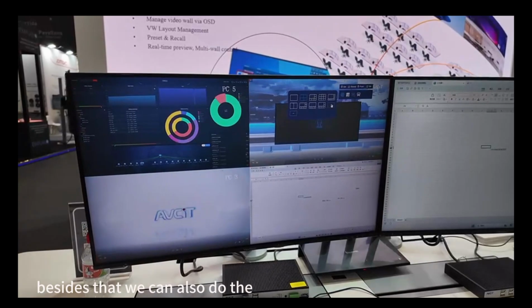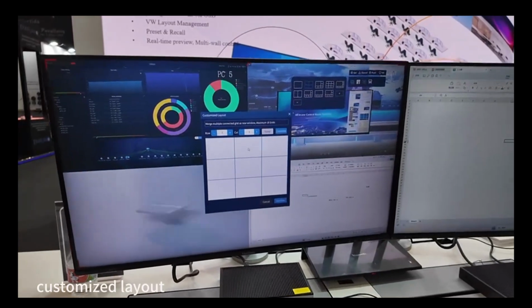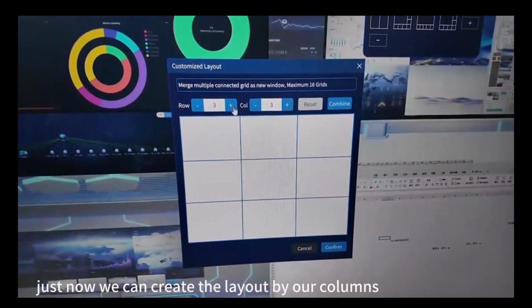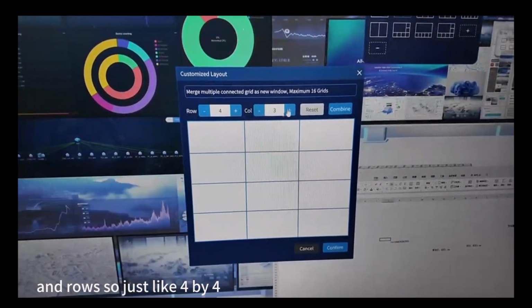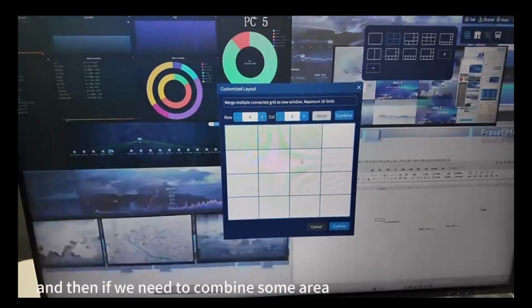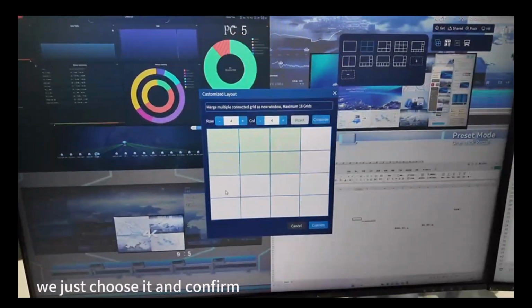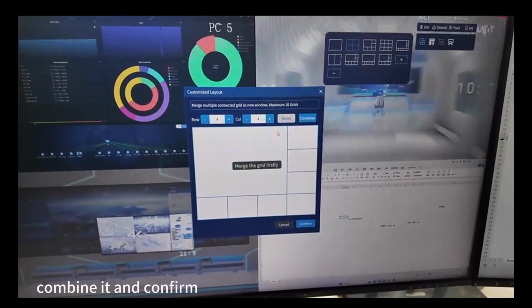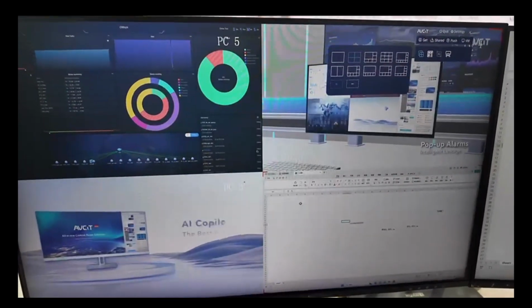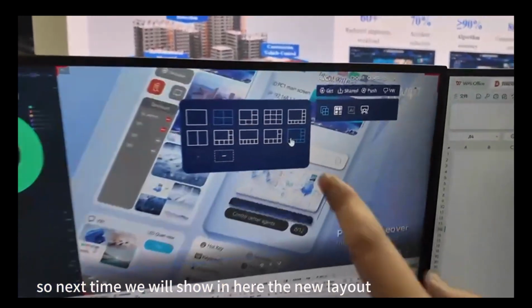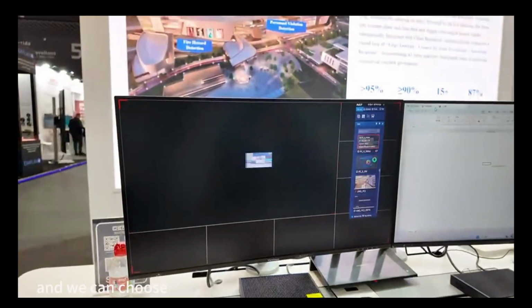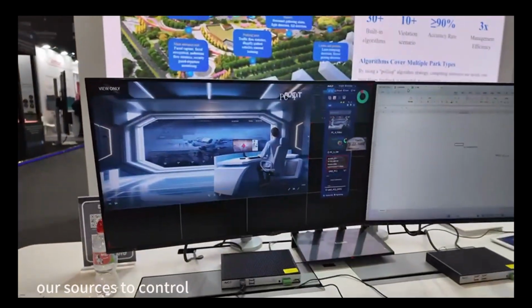Besides that, we can also do the customized layout, just like we can create the layout by columns and rows. So just like 4x4. And then if we need to combine some areas, we just choose them and confirm. Or combine it and confirm. So next time we will show here the new layout. So we click it and we can choose our sources to control.